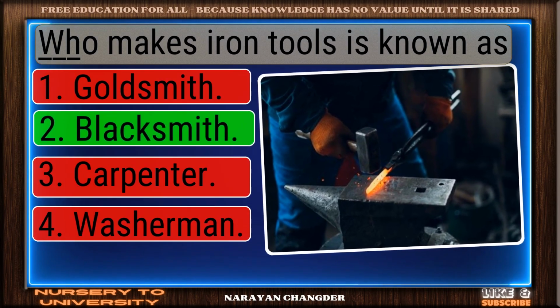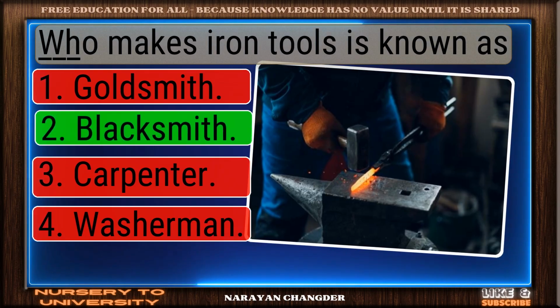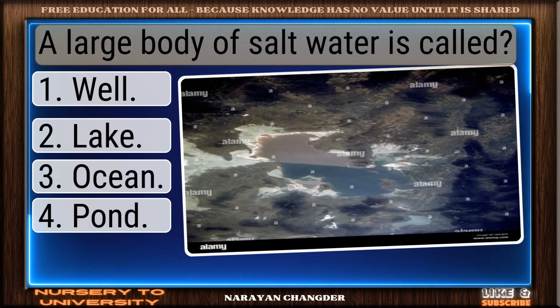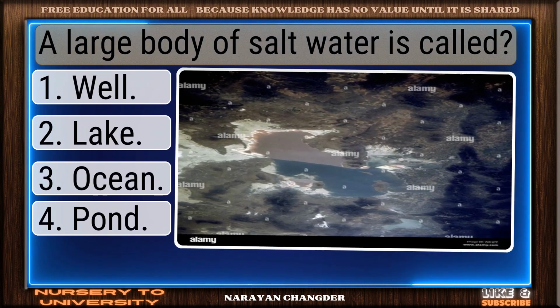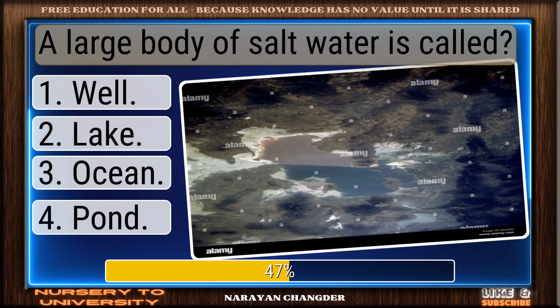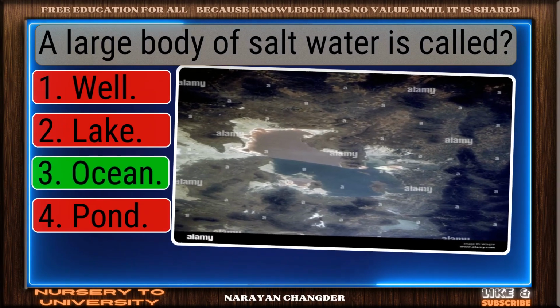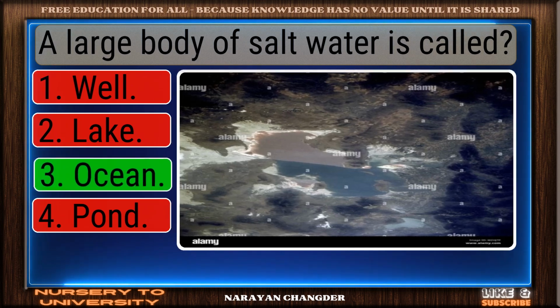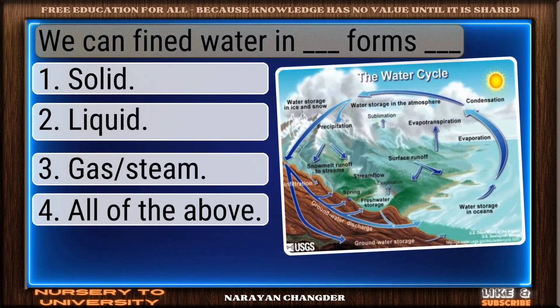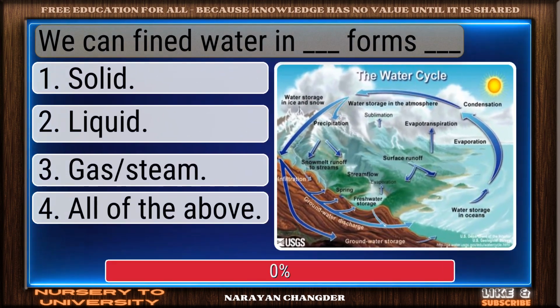Great thinking. Blacksmith is the right choice. A large body of salt water is called. Correct response. Ocean is the most accurate answer. We can find water in dash forms dash.